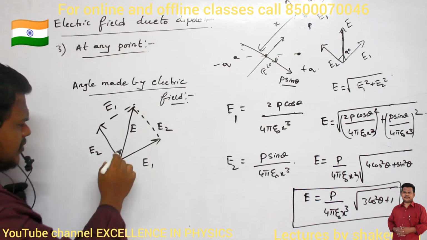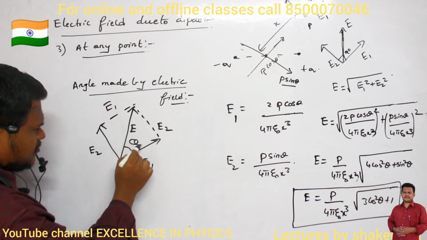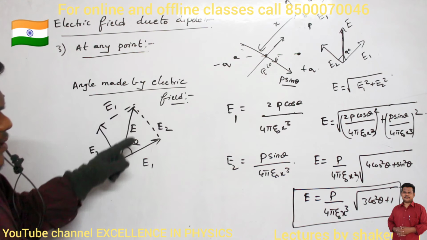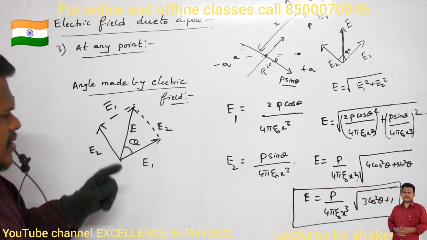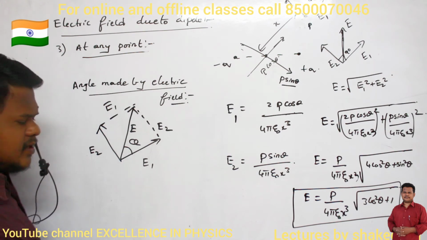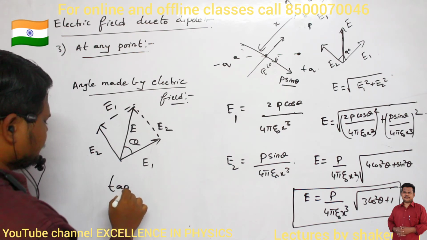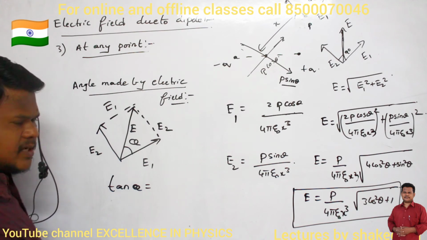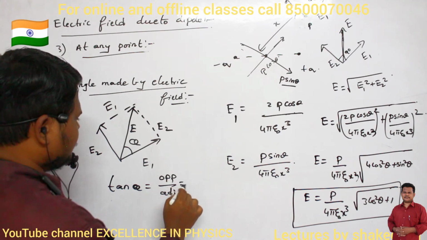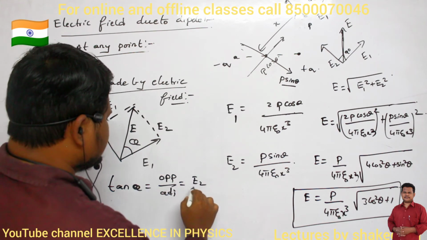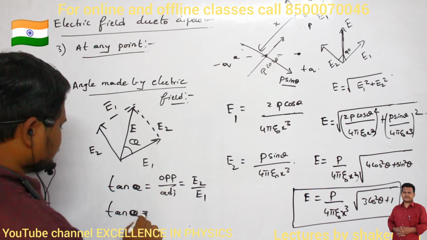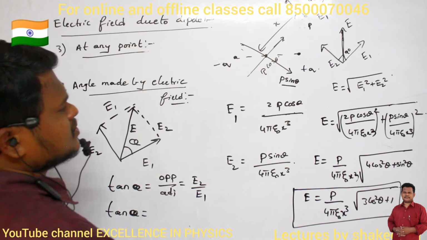Now I want to calculate this angle alpha. What is meant by this angle? Angle made by the electric field with respect to E1. How can I calculate? I know E2 value and I know E1 value. So I can write tan alpha. Tan alpha means opposite divided by adjacent. Opposite side is E2, adjacent side is E1.